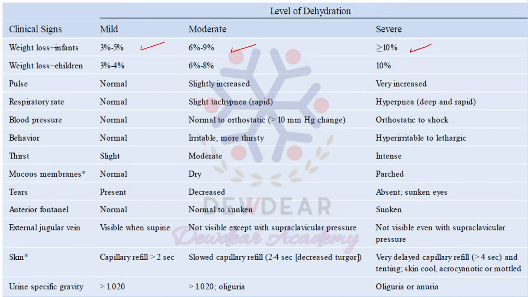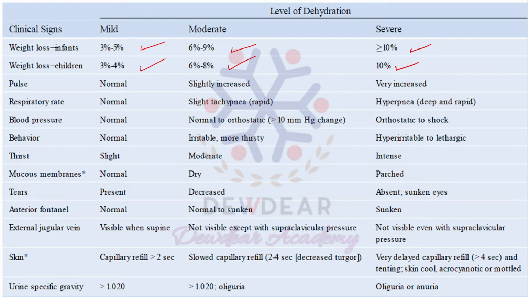Also for children, if it is 3 to 4% weight loss, then that is considered as mild dehydration in children. 6 to 8% is moderate dehydration in children, and if it is 10% it is severe dehydration.